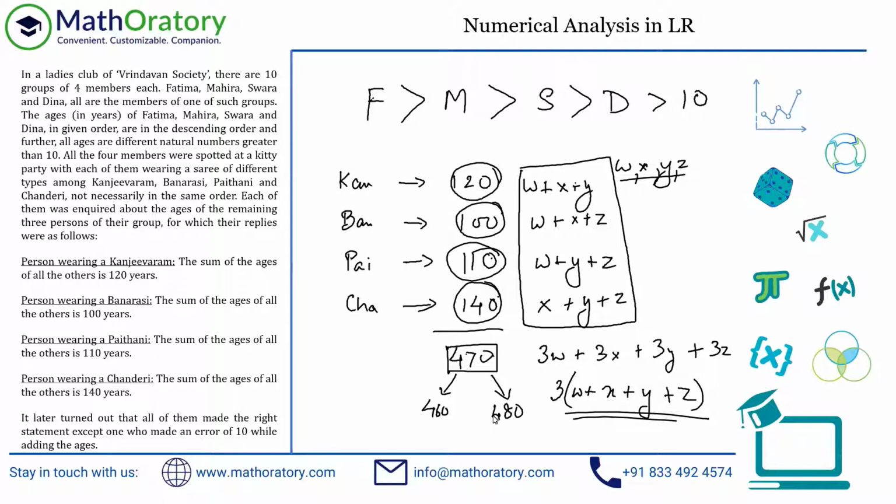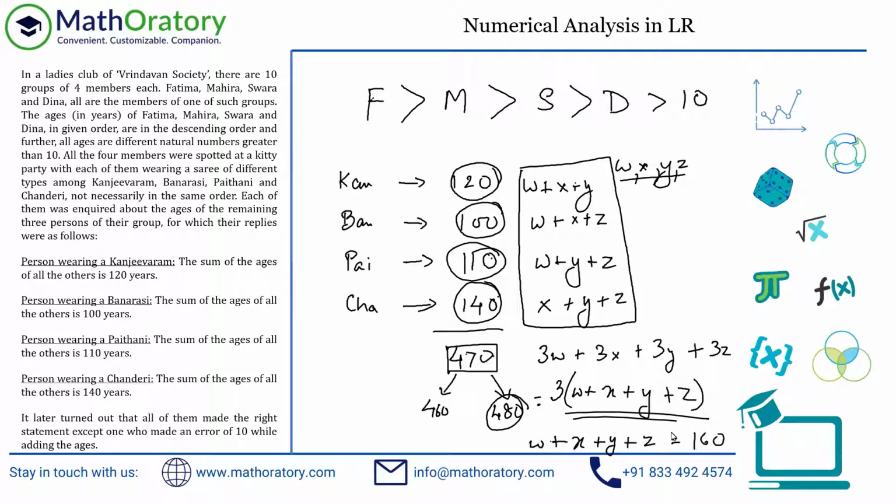Now you can very quickly see, I hope, that 480 is actually a multiple of 3. 460 is not. So that concludes that obviously the sum of all these numbers, we can figure it out. So just equate these two. So 480 is equal to 3 times (w plus x plus y plus z), which will give you that w plus x plus y plus z, the ages of these 4 individuals, total is 160.